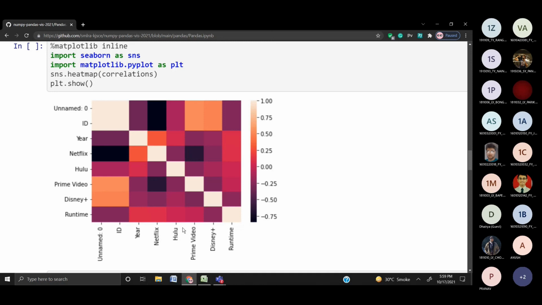Next, we also have a slightly negative correlation between year and Prime Video, and Disney Plus and Prime Video. So here is year and here is Prime Video. So yeah, again, just a slightly negative one.